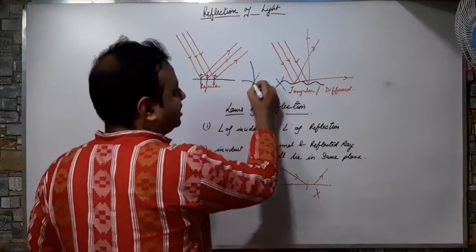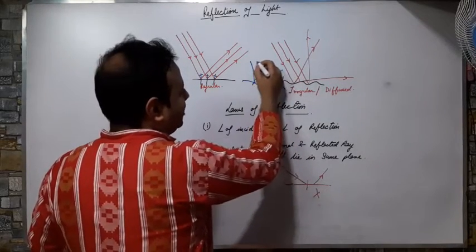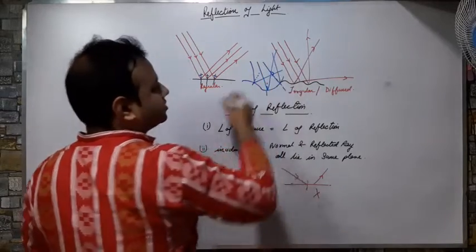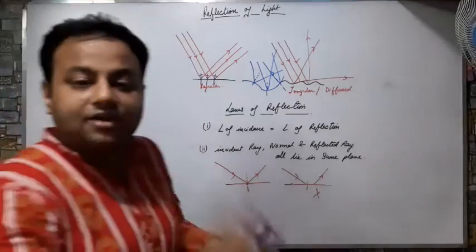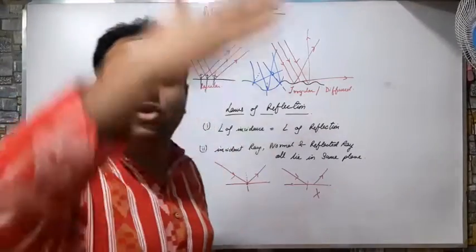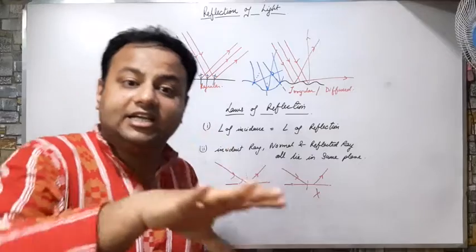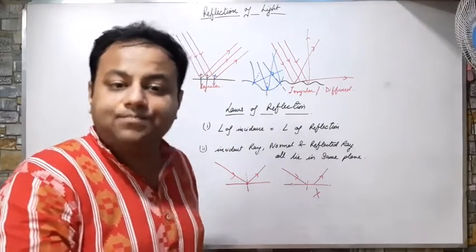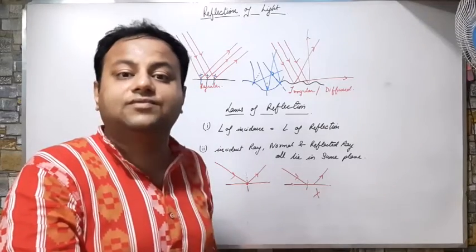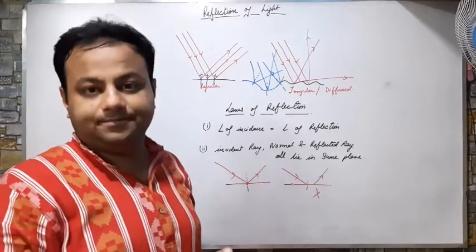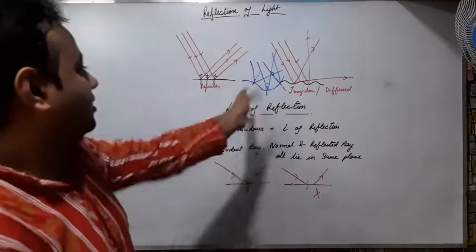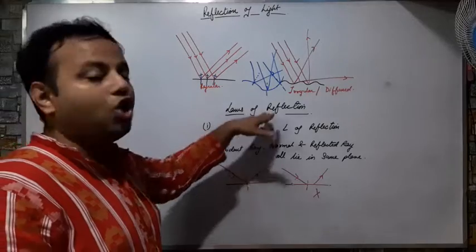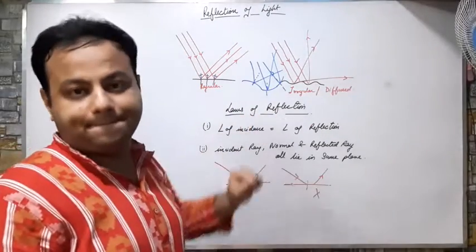So if a ray falls here, it will go like this. Normal means perpendicular to the surface. So depending on the direction of the surface, the normals will also be different. And if the normals are different, then the reflected angles will also be different. Correct. So both types of reflection do obey these two laws of reflection.